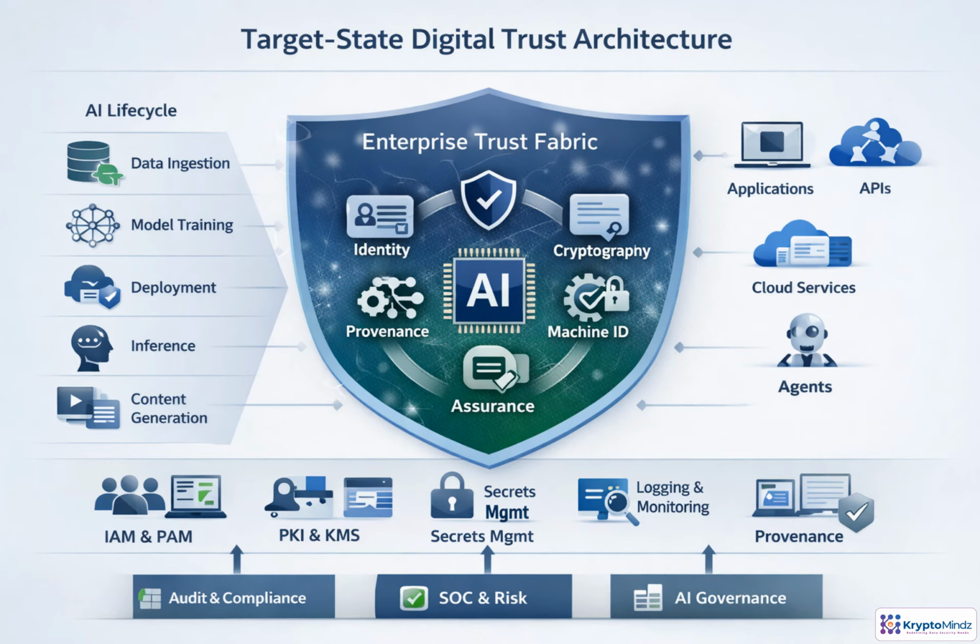The target state is not a single trust tool. It is an enterprise trust fabric that connects identity, cryptography, machine identities, provenance, and assurance. Policies are centralized, while enforcement happens wherever AI operates: data pipelines, models, agents, applications, APIs, and cloud services. Each action can be verified, logged, and tied to evidence. That evidence supports audit, SOC, risk, compliance, and AI governance, making trust measurable across the lifecycle.